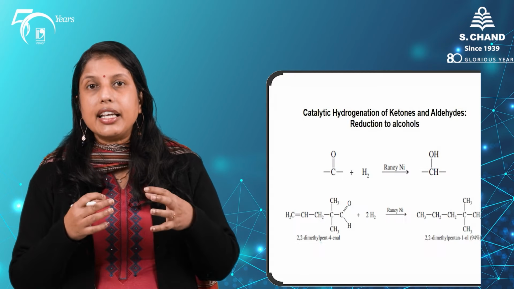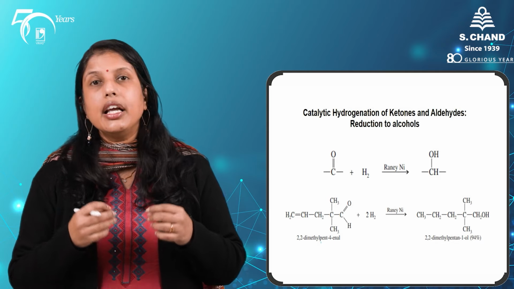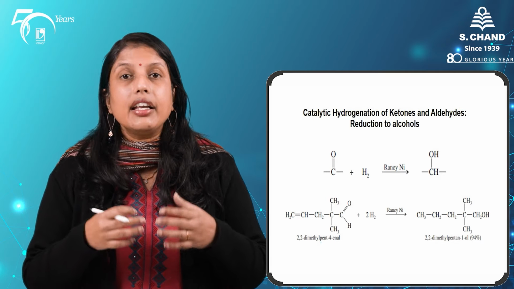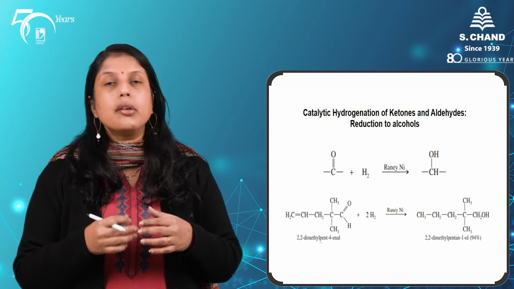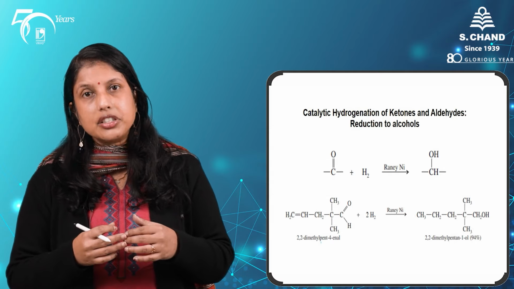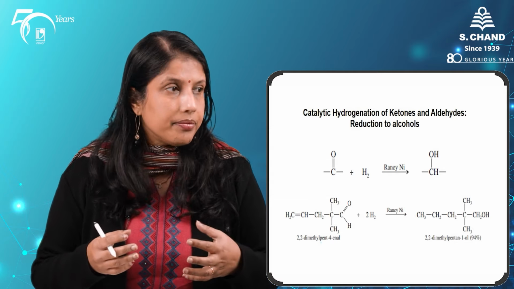Reducing a carbonyl compound, more specifically an aldehyde or a ketone, into an alcohol can also be accomplished by catalytic hydrogenation using Raney nickel.